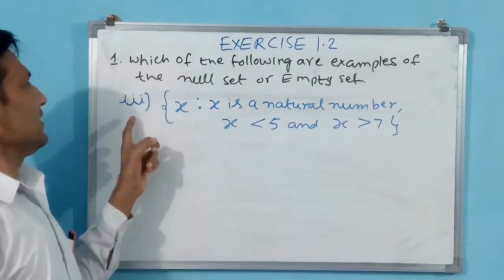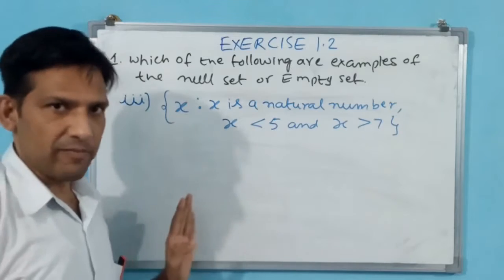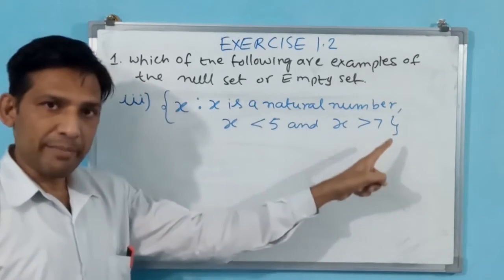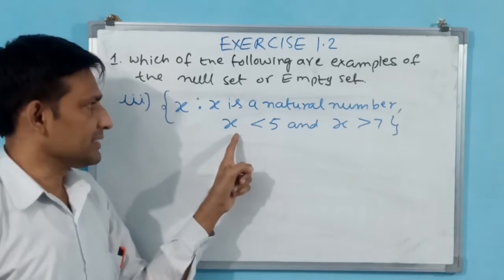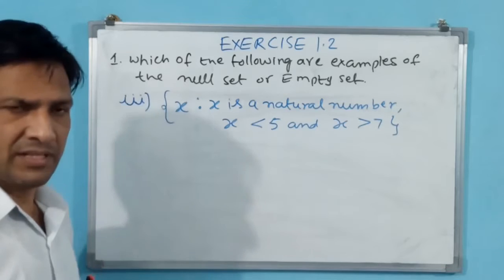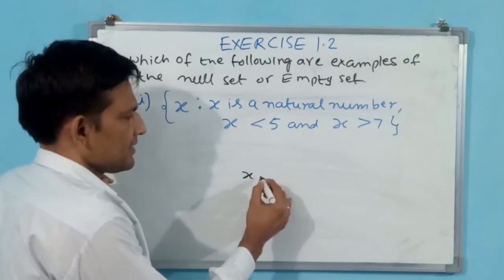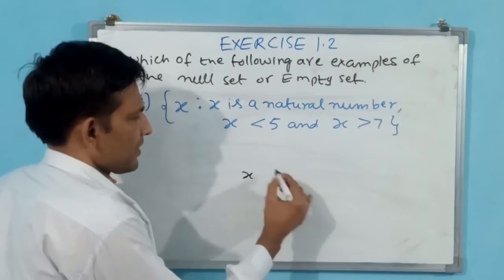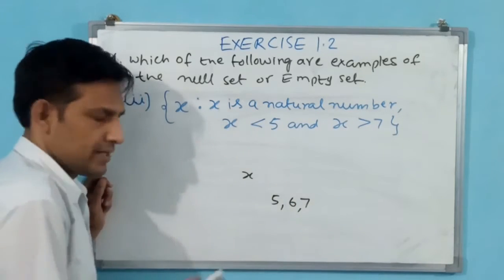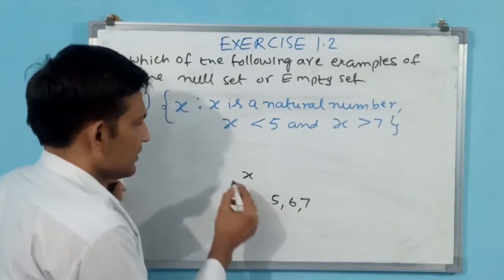Okay, see the third part of the first question what they are mentioning. This is in set builder form. For all the values of x, x is a natural number and x is less than 5, greater than 7. See, any such number will not be available. See, x may be 5, 6, 7. If you see here, greater than 5, less than 7 means 6 will come.